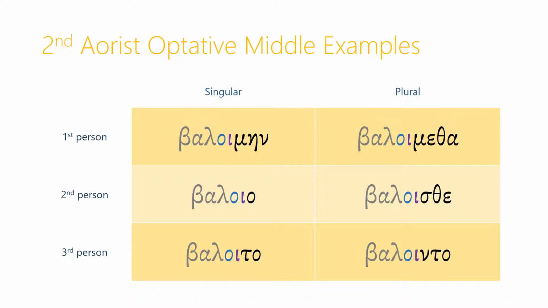And so, to get the second aorist optative middle, we do the same thing that we did with the second aorist optative active. We use the second aorist stem of the verb, add on to it the omicron connecting vowel and the iota, and then use the secondary middle endings. So the first person is beloimain, second person is beloia, third person is beloita, etc.